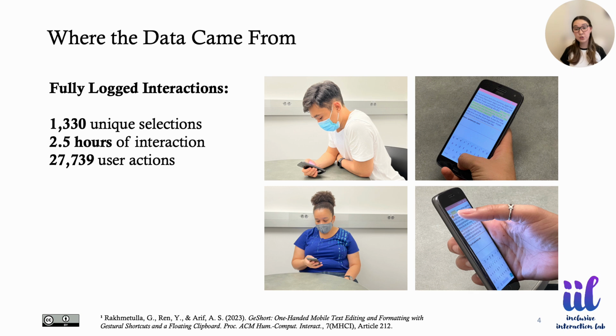Our data builds on the G-Shore study but goes beyond it, including new data from multiple additional unpublished studies. In these studies, participants completed tasks like copying, cutting, and formatting text. And for each of them, they had to begin by selecting some portion of the text. What made this dataset especially valuable is that the app we used captured everything. Every tap, every drag, every adjustment. This gave us a robust dataset of 1,330 unique text selection instances, spanning over 2.5 hours of recorded user interaction and capturing a significant 27,739 individual user actions.